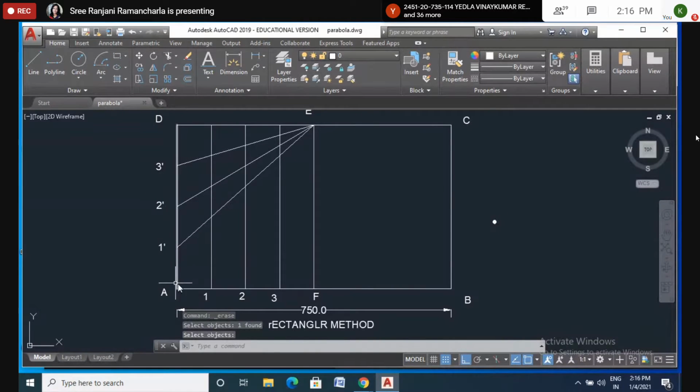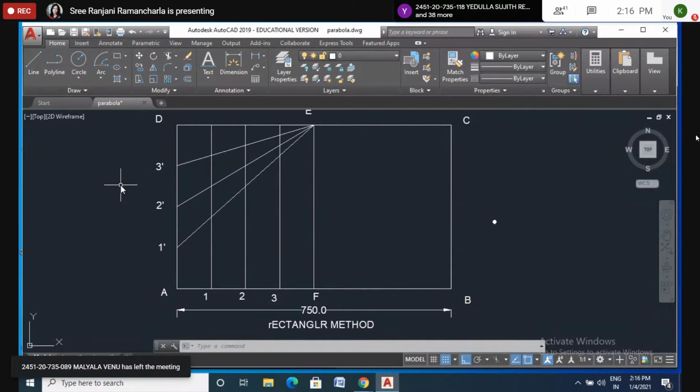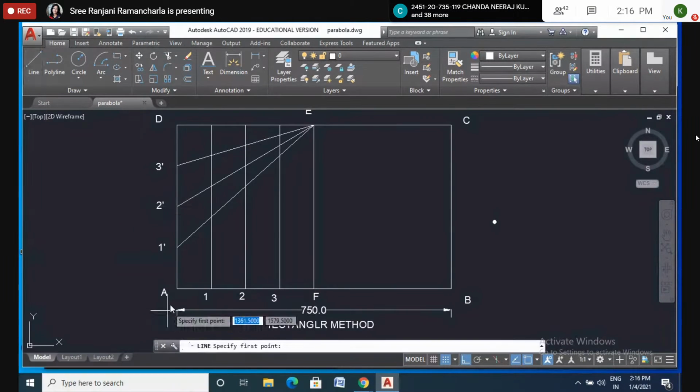Okay, now I want to divide into 4 equal parts, right? Because I can't divide into 4 equal parts here, as we don't have less than 1 mm, what I do is draw a 4 centimeters line.